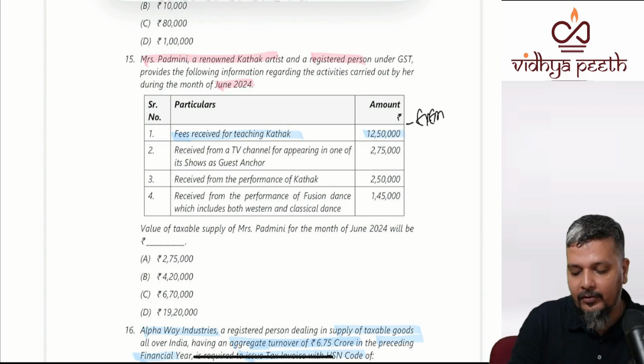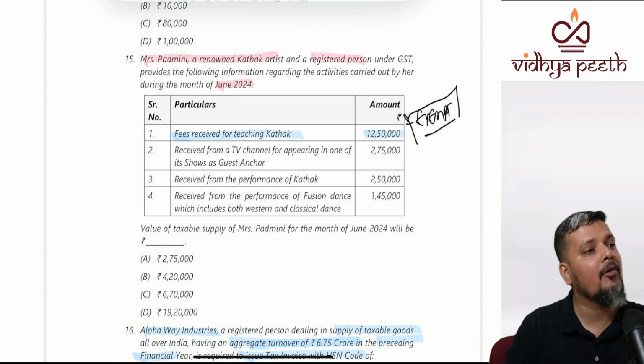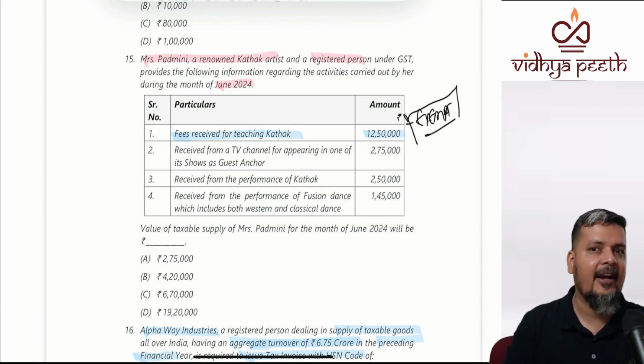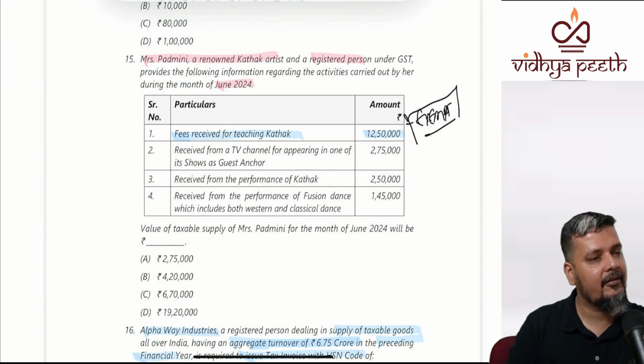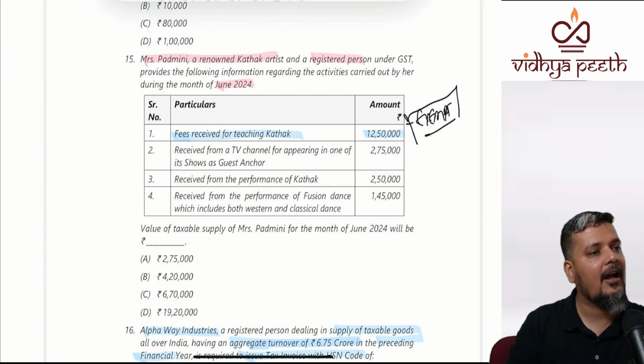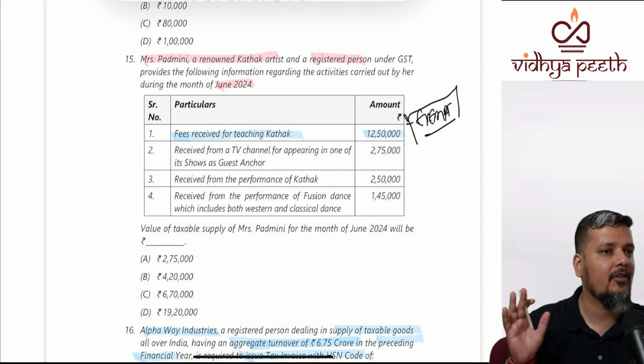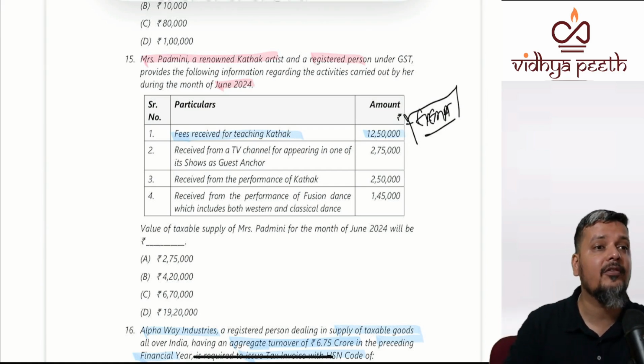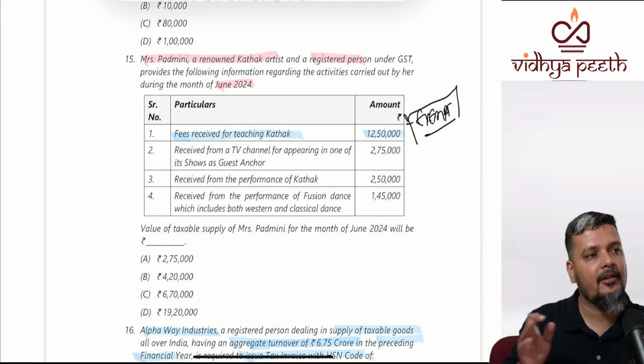But if it was sports, it is exempt only if it is registered under 12AA or 12AB. It is all coming in 5-star; I have highlighted both sports and entertainment. So this is exempt for cultural or artistic coaching classes. You can be any person, but if it is sports training, you should be under 12AA or 12AB. Here it is a cultural coaching class, so everything is exempt.